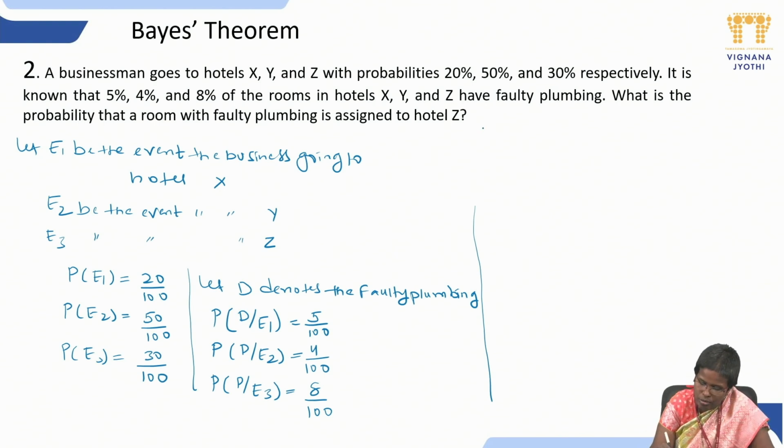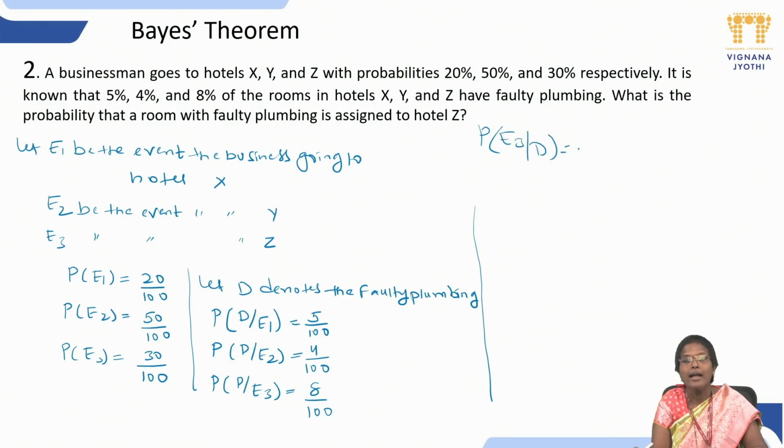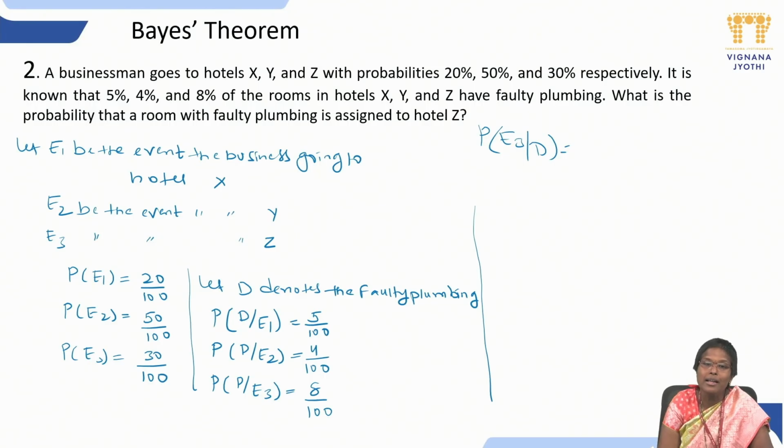Now, the probability of hotel Z is E3 given D. So D is already faulty plumbing, and that must be assigned to hotel Z. Now, what do we have to write?